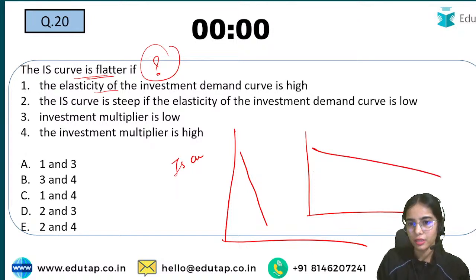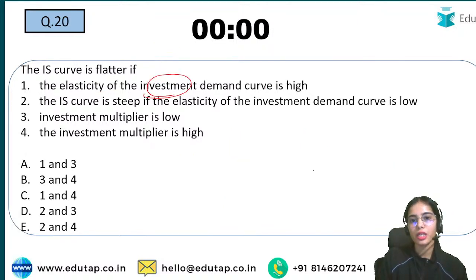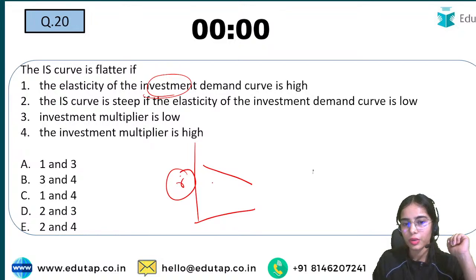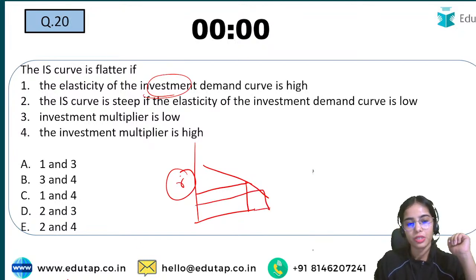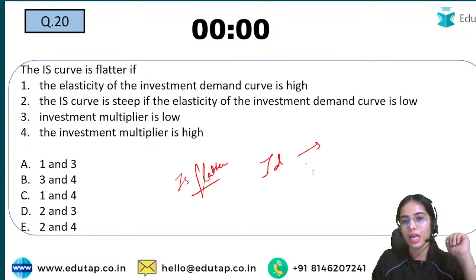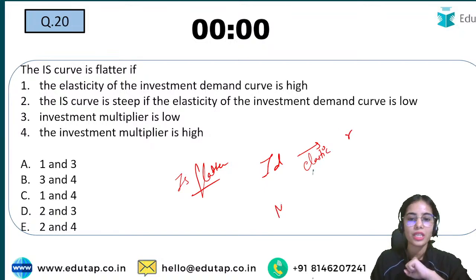It is flatter when the elasticity of investment demand curve is high. The investment demand is very elastic with the rate of interest. So that with the changes in the rate of interest, there is a huge change that is coming in the investment. So IS curve is flatter when the investment demand is very elastic, is very responsive to the rate of interest, and when the investment multiplier is very high.